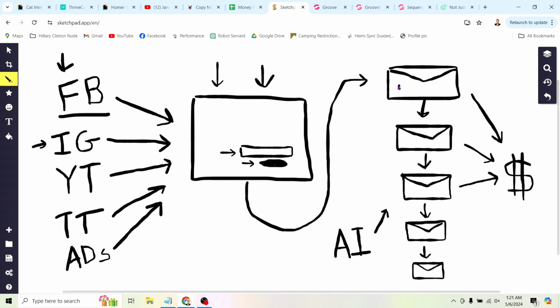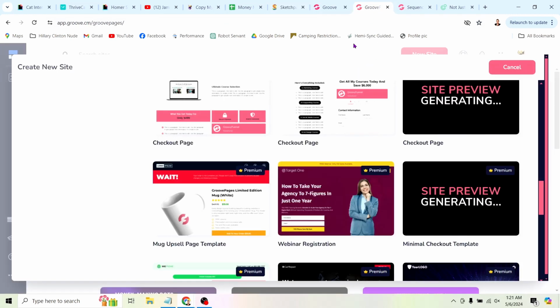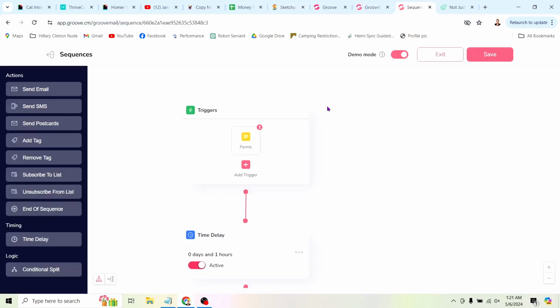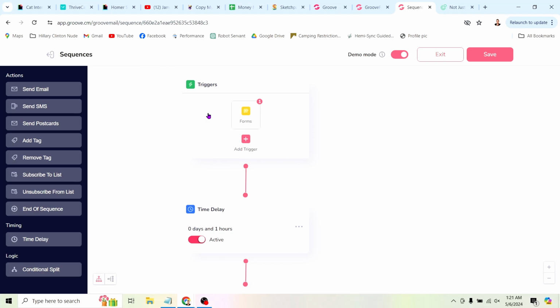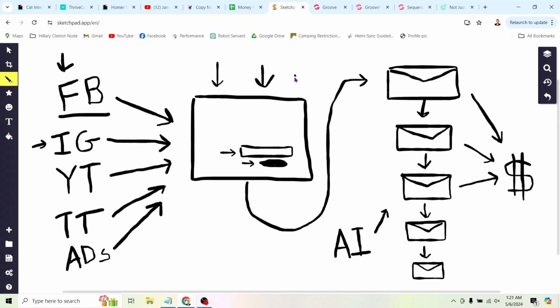Then we need to generate AI emails. So like I said, ChatGPT can write these emails, but how do we actually send them out? It's simple. We'll just use the sequences feature of the tool at Funnels Forever, and we can actually build a sequence. So here you'll see a trigger for the sequence, and that is the form. So if we look at our diagram here, like I said, once somebody puts their email into this box, otherwise known as a form, that's what triggers this AI email sequence.